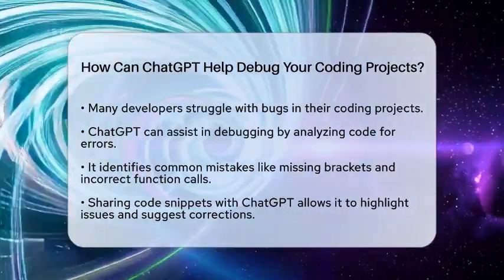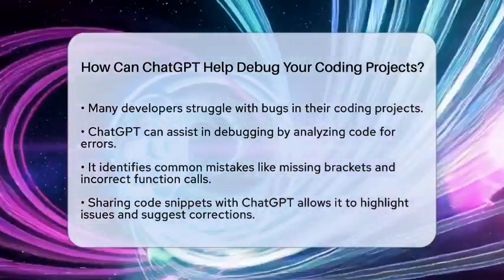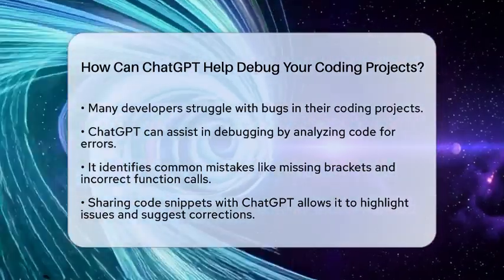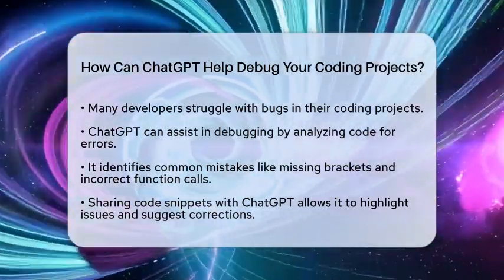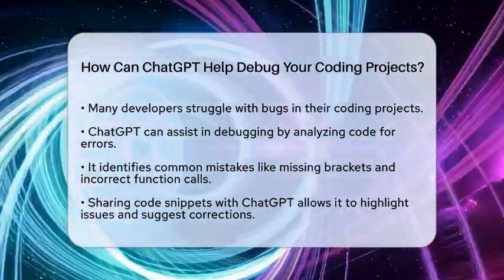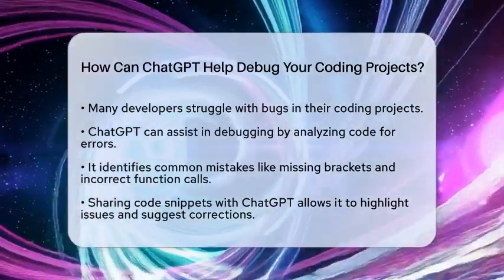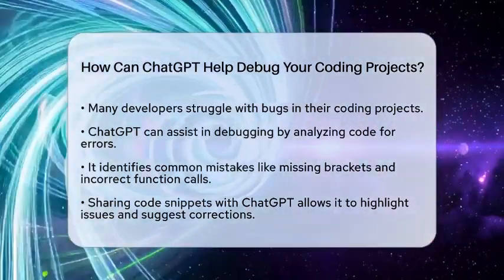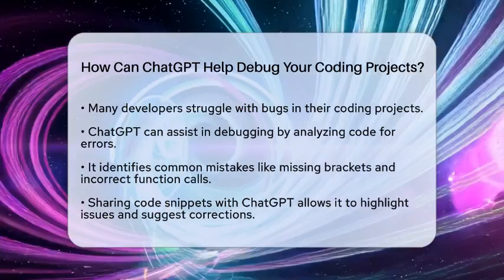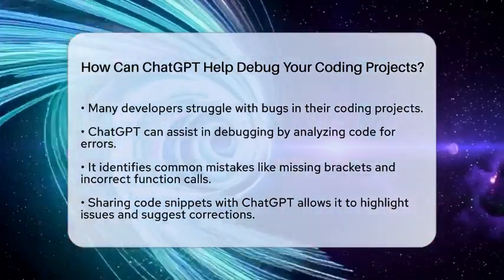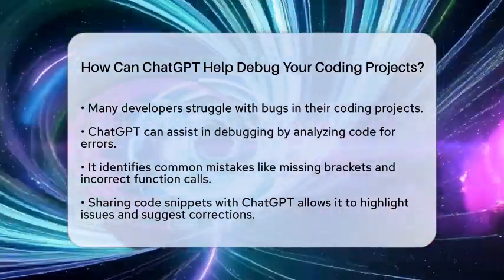ChatGPT assists in debugging by analyzing your code to find errors. It can identify common mistakes like missing brackets, incorrect function calls, or invalid variable assignments. When you share your code snippets, ChatGPT can highlight these issues and suggest corrections. This can save you time and help you resolve errors more efficiently.